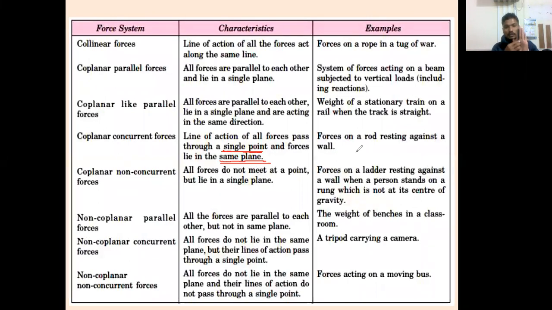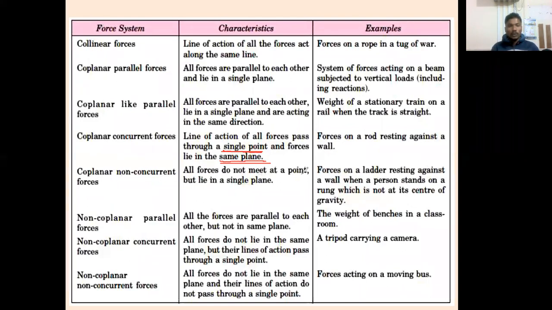Exactly, so we should not think about how it will remain in that position. If it is a wall, I have to keep this as a rod. Whatever force will be there, it will be coplanar concurrent forces. Next one is coplanar non-concurrent forces.